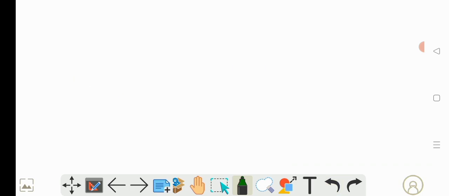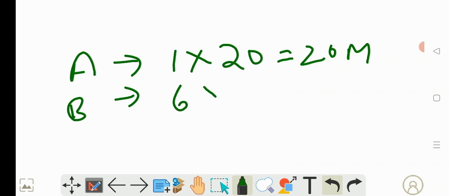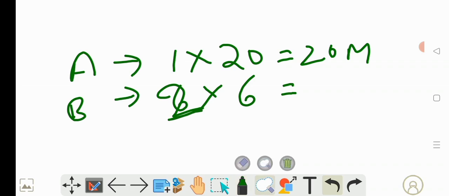Okay, now see section A, 1 to 20, right? So 1 mark each, so 1 into 20, 20 marks. And section B we have 6 questions, each question is for 2 marks, so 2 into 6. One second, we'll write the number of questions here.